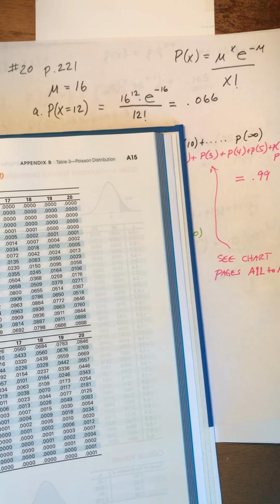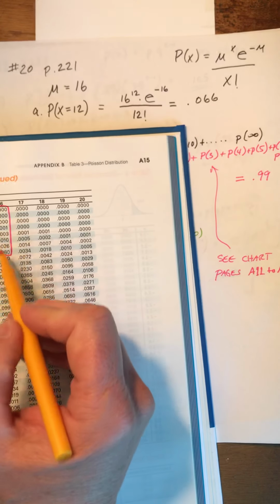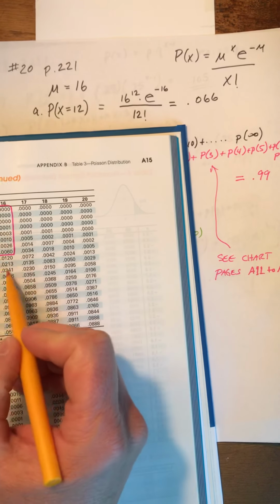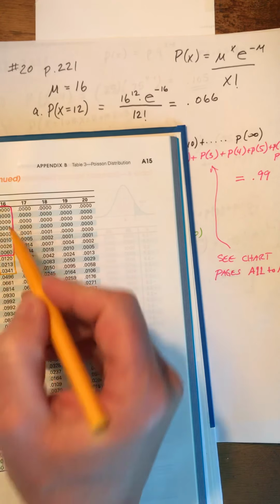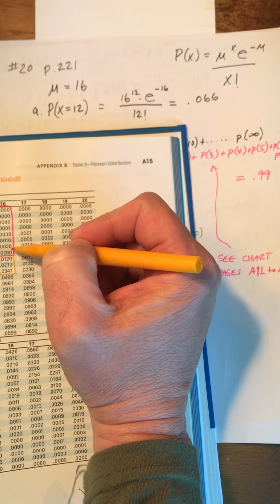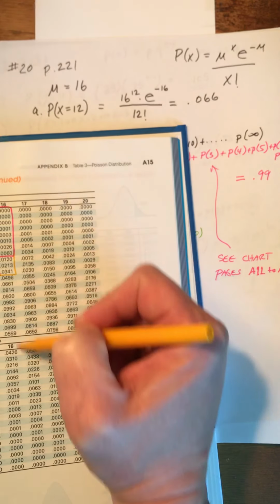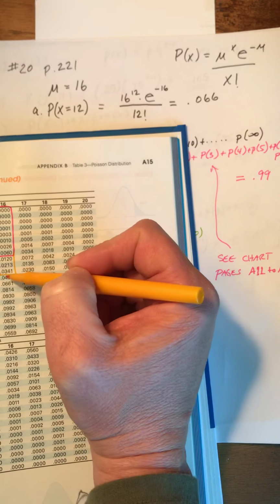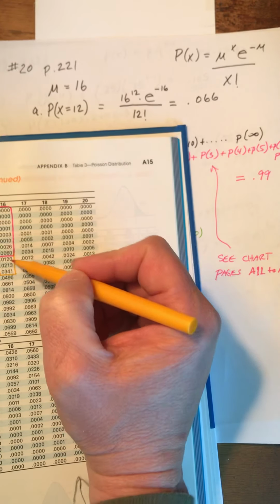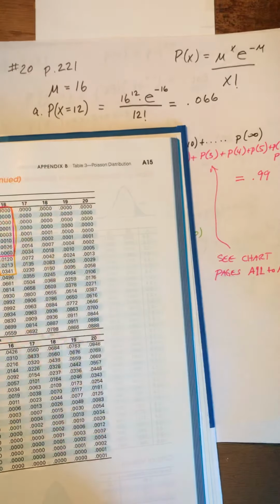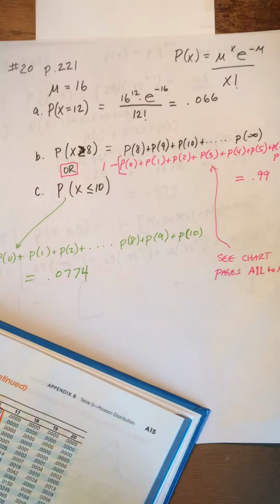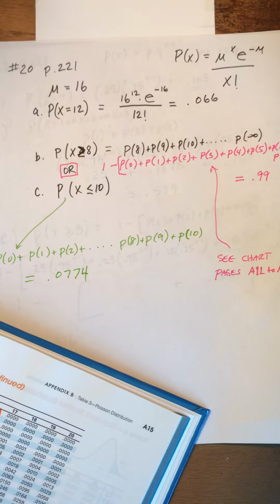And if we look at 0 to 10, let's use a different color, because the average is still 16, and now I would want 0 to 10, and I would just add all these up. So before, the pinks, we added these and subtracted from 1 because they wanted 8 or more. But now they want 10 or less. So we actually add up all of these. And if you do that with your calculator, you'll come out with an answer of 0.077.